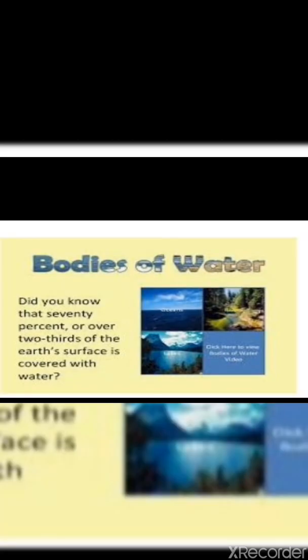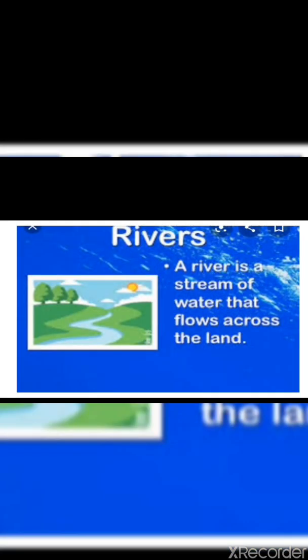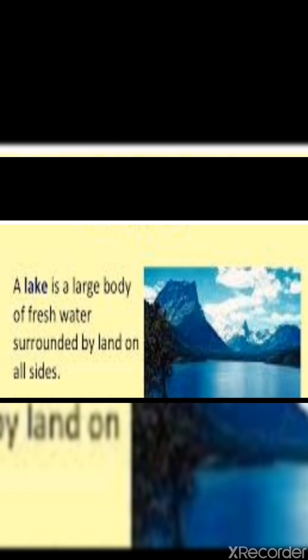Did you know that 70% or over two-thirds of the earth's surface is covered with water? Oceans. Ocean is the largest body of water. Oceans have salty water. Rivers. A river is a stream of water that flows across the land. Next is lake. A lake is a large body of fresh water surrounded by land on all sides.